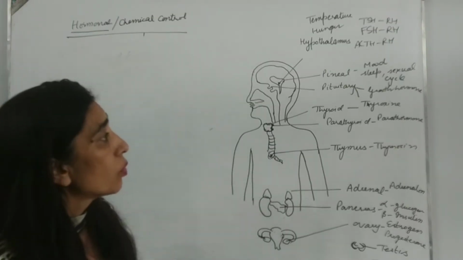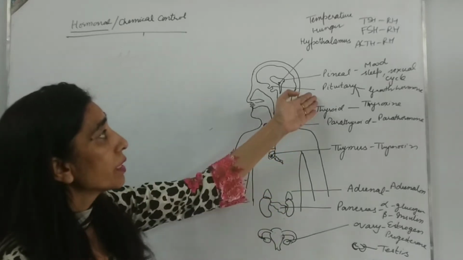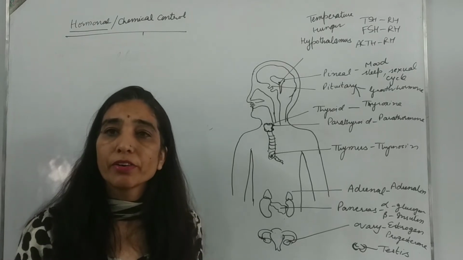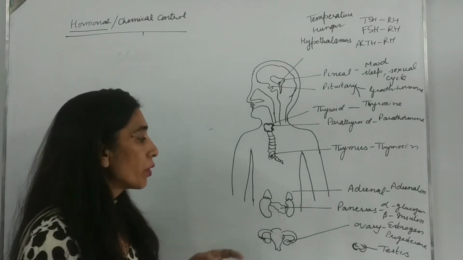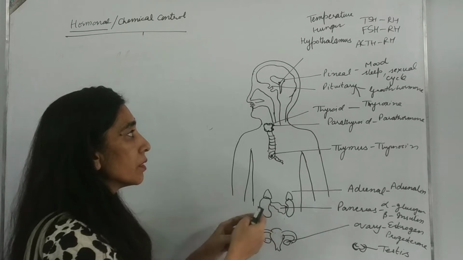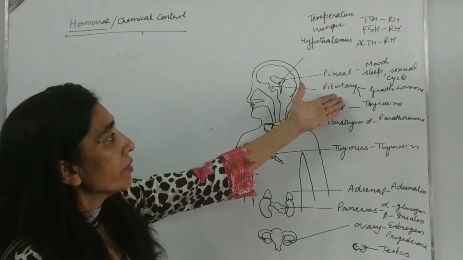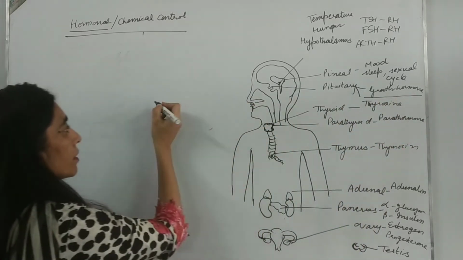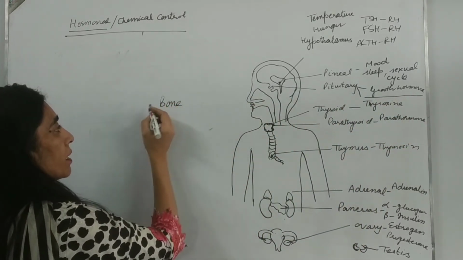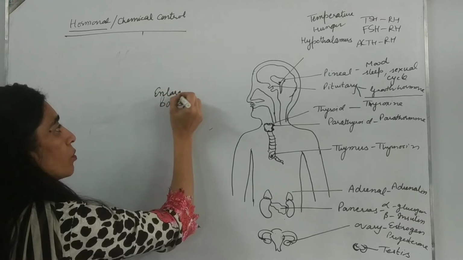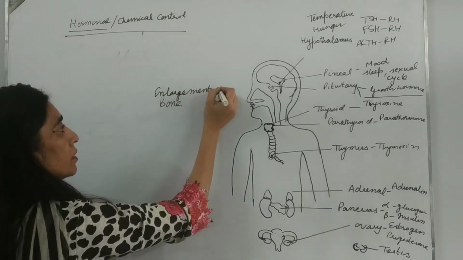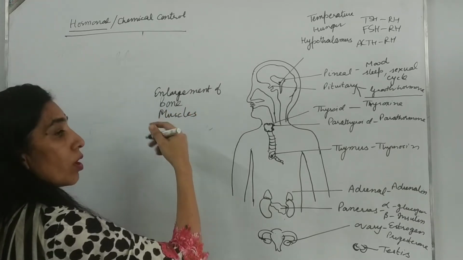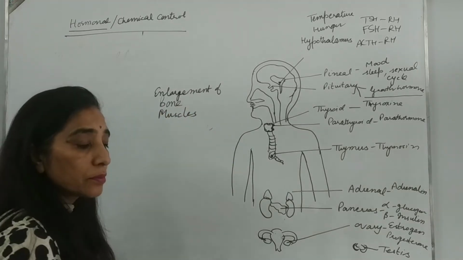NCERT says that pituitary releases growth hormones. In addition to growth hormones, as I told you earlier, pituitary also releases stimulatory hormones like thyroid stimulatory hormone, follicle stimulatory hormone, then adrenocortico-stimulatory hormone, right? So, we shall be discussing growth hormone in detail. Growth hormone is the one which will cause enlargement of bones and muscles. So it leads to overall growth of the body.